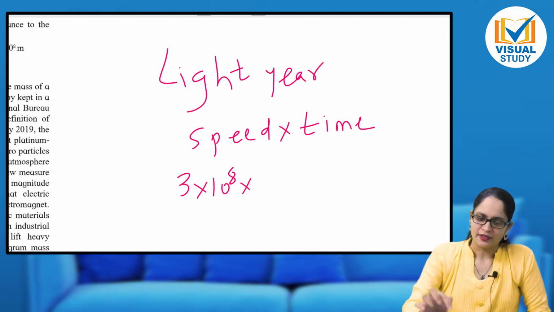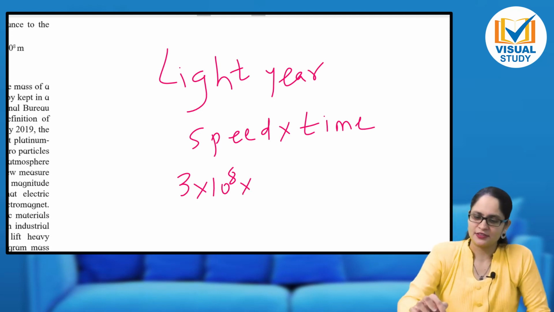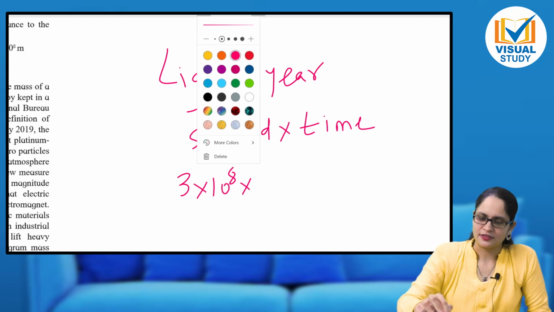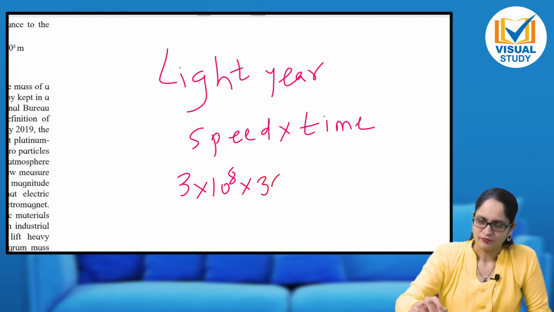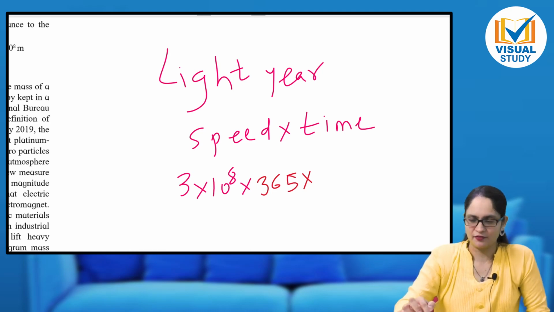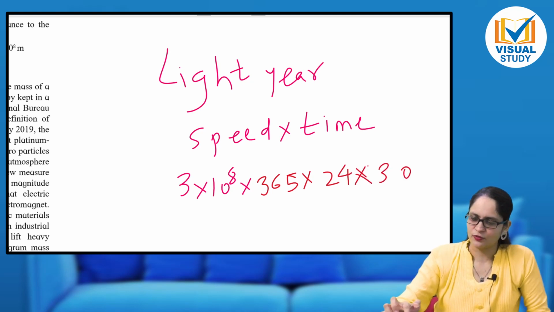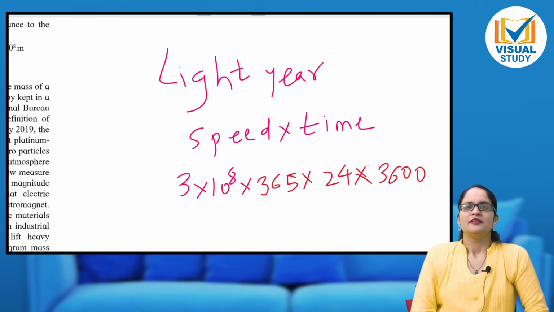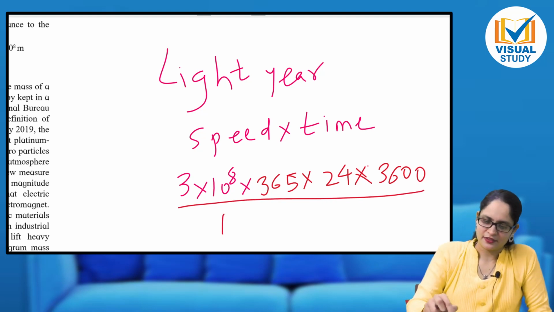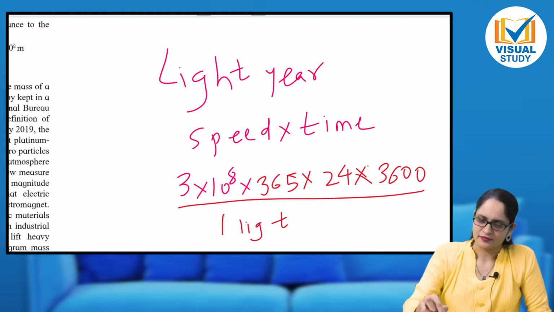So for the time, I will multiply by the year, that is 365 days, multiplied by 24 hours of each day, and multiplied by 3600 seconds. That means if I calculate the distance traveled by light in 1 year, I will get this quantity, and this quantity is called 1 light year.